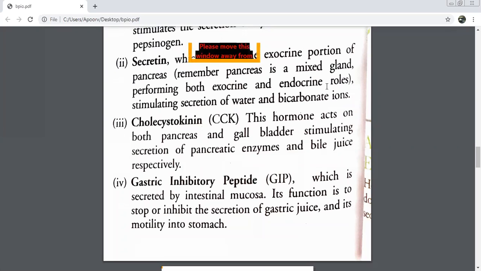What does the word inhibitory tell you? To stop. Entirely stop, or it can make it slow also.